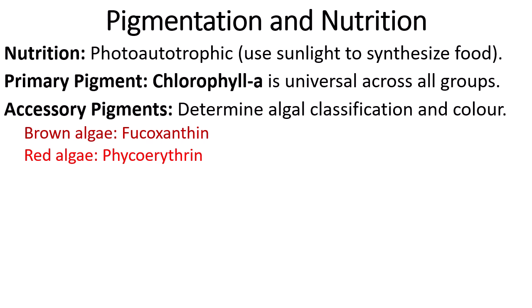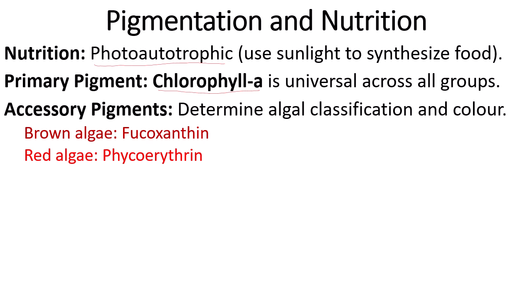Pigmentation and nutrition. Nutrition-wise, we already discussed that they are photosynthetic, so they use sunlight to synthesize food. The primary pigment is chlorophyll a, which is universal and common to all different groups of algae. But the rest of the pigments vary from type to type, and different pigments are present within the algae. Accordingly, they have different colors.